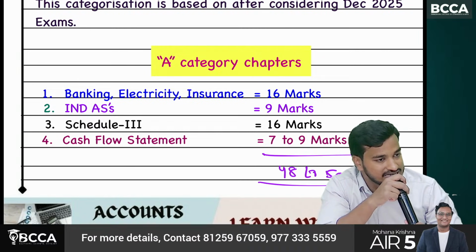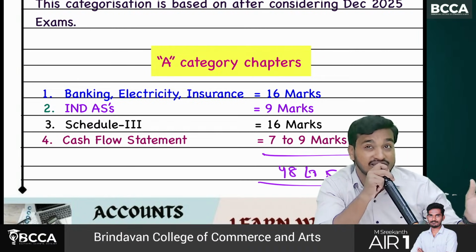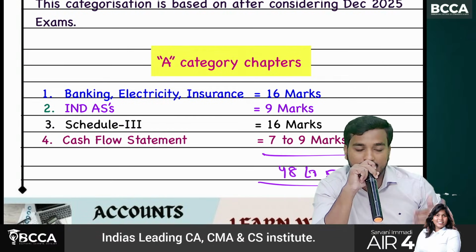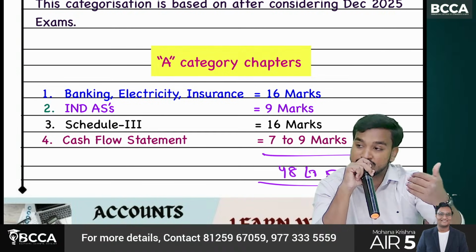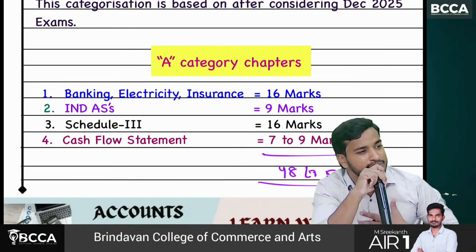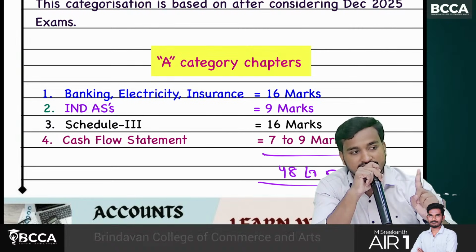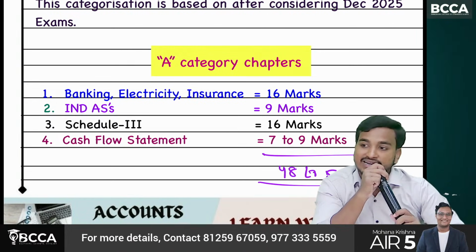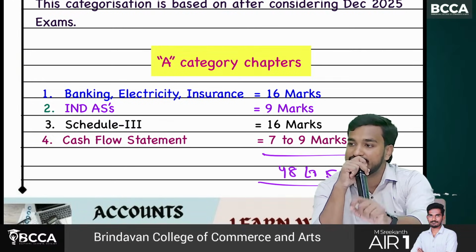Banking, electricity, insurance. In fact, there are 3 separate chapters in our material: accounting for banking companies, accounting for electricity companies, accounting for insurance companies. But for me, these 3 come under the same category or same chapter. Second one, Ind AS, full form Indian Accounting Standards.